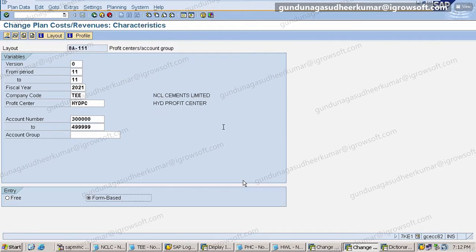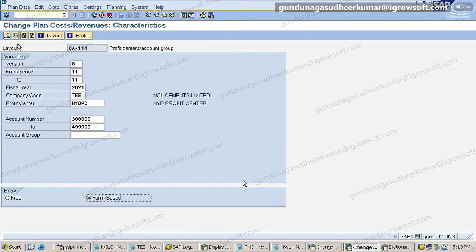Sir, here the account numbers are both revenue and expense accounts, 3 lakh to 4 lakh. Yes, we are planning for both in the profit center. Okay, that's why. We planned that for one period only, for only the 11th period. Generally we plan for a period. We will always run the plan for a period.